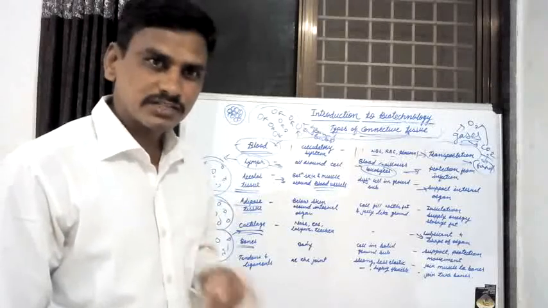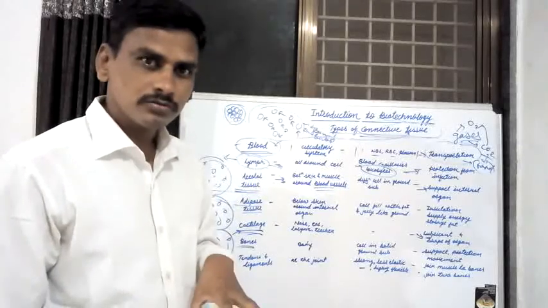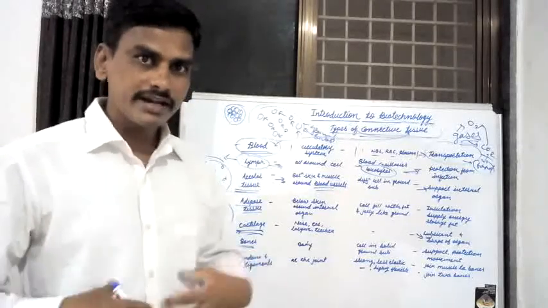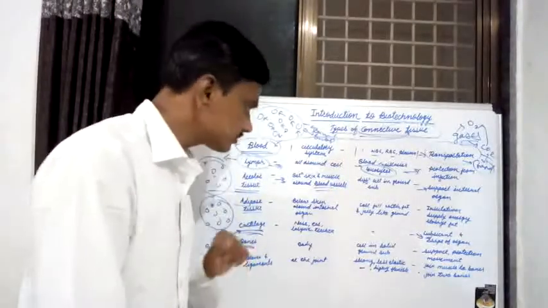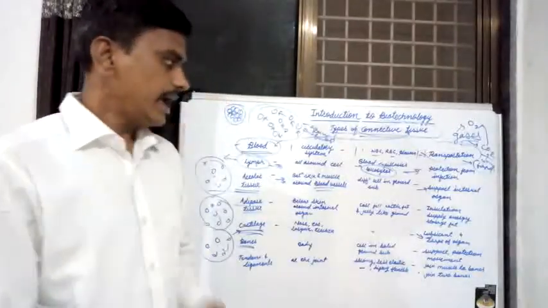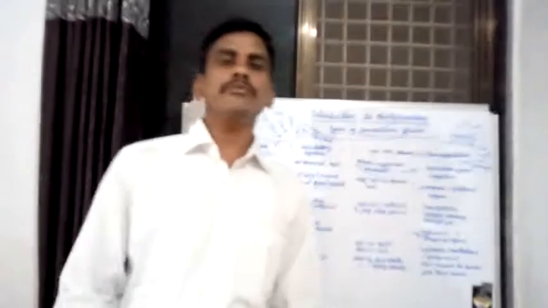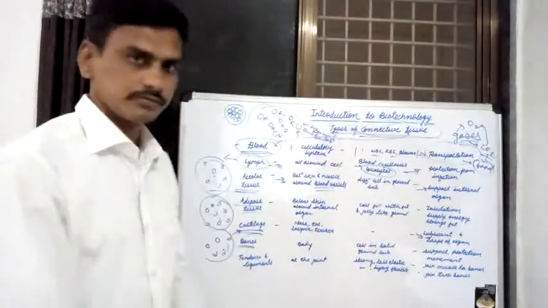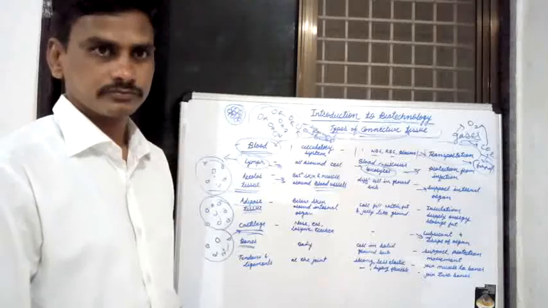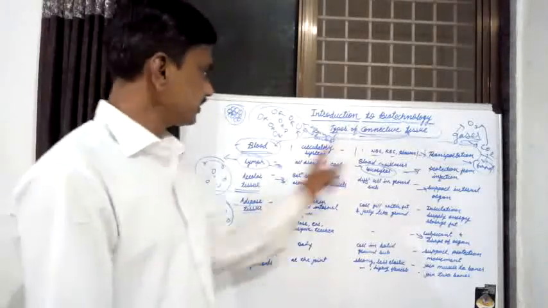Calcium and phosphorus are present in bones. Bones are strong, they support and protect the body, and movements of various parts are carried out by bones. This is one of the connective tissues.